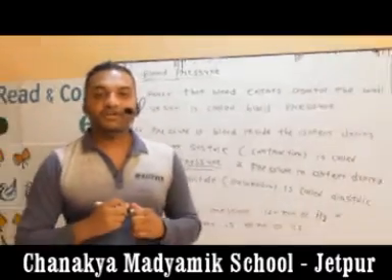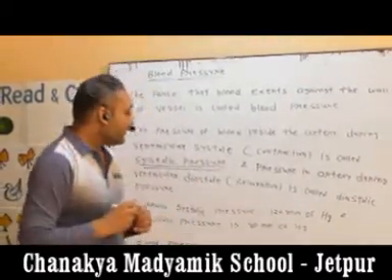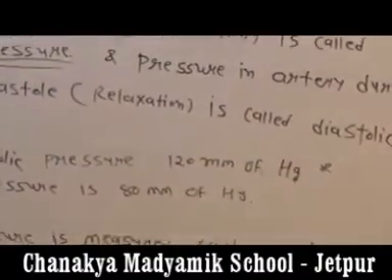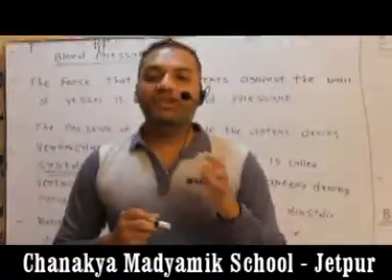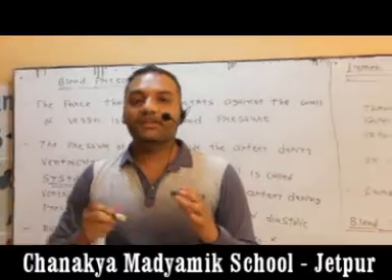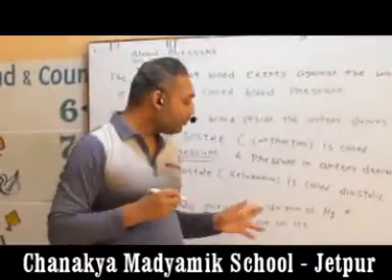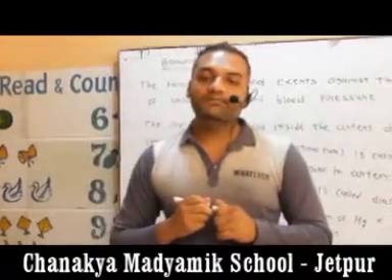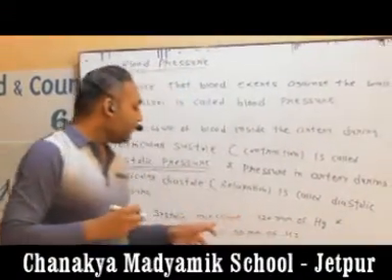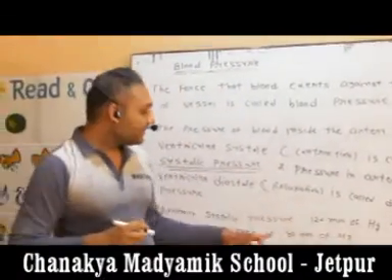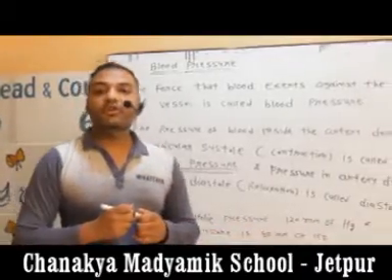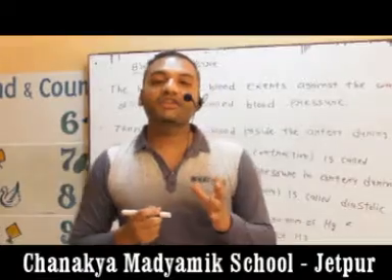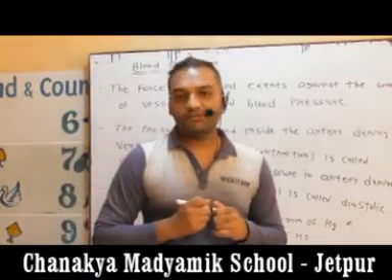What is the range of blood pressure? It is required between 80 millimeter of Hg to 120 millimeter of Hg. When blood pressure increases above 120 millimeter of Hg, hypertension occurs. While blood pressure decreases below 80 millimeter of Hg, we feel hypotension, and it is called low blood pressure.